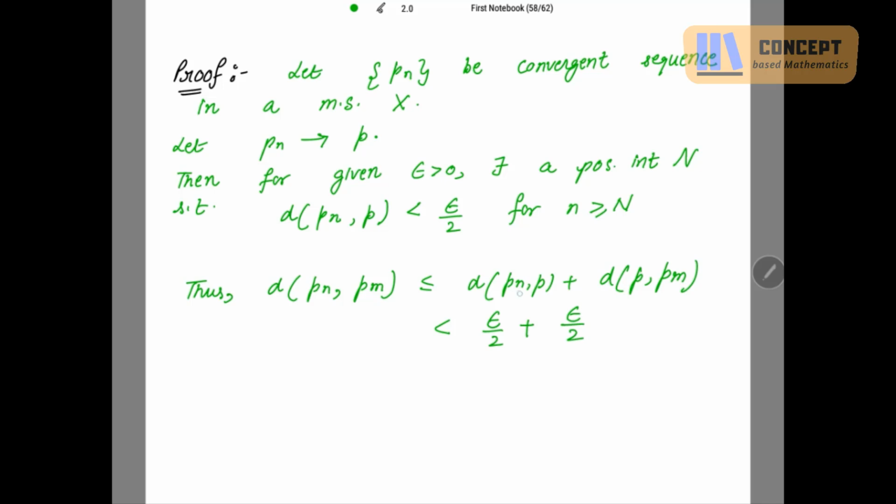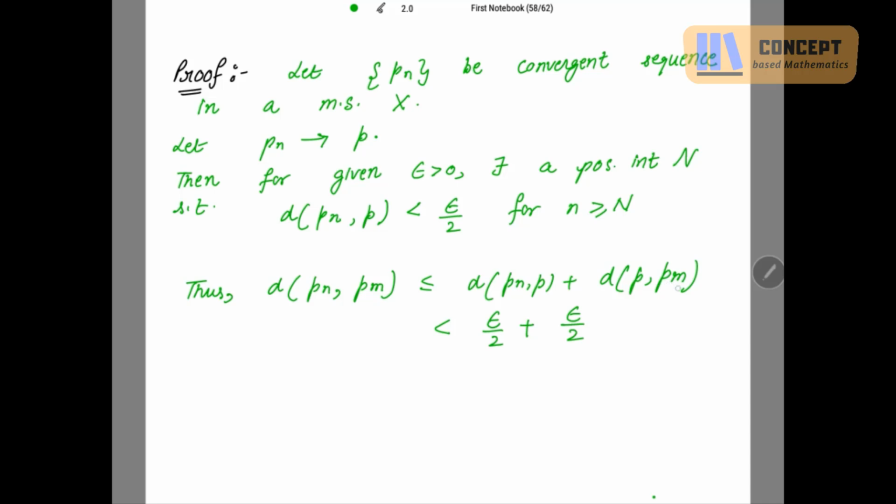This Pn will be any term of the sequence, and this Pm will be any other term of this convergent sequence, right? Because the distance of Pn with P strictly less than epsilon by 2 holds for n greater than or equal to N, that is for P1, P2, P3, P4, any term of the sequence, this result is true. So for Pn I am writing epsilon by 2.